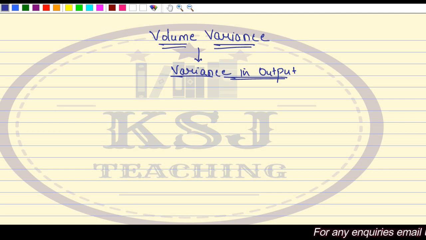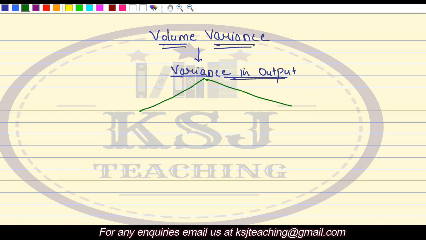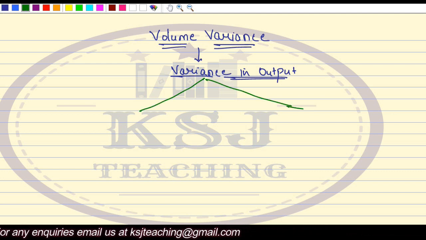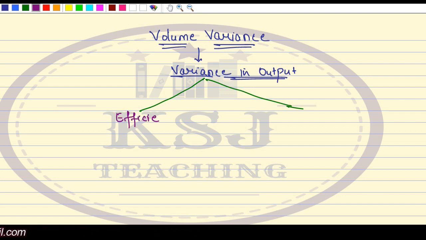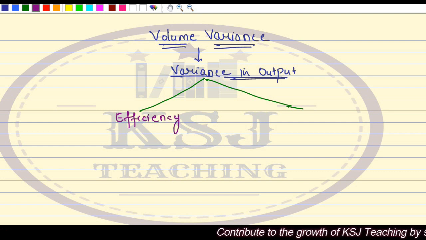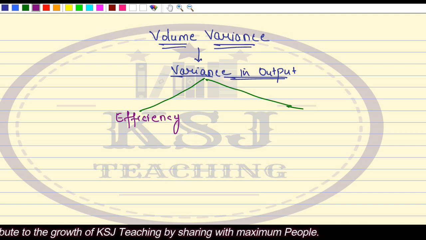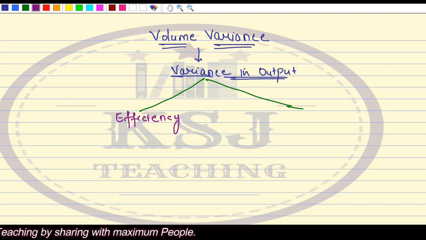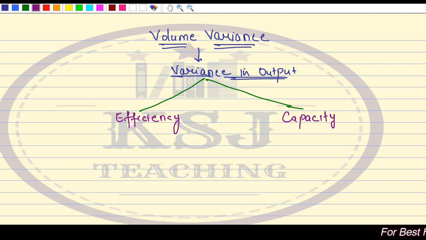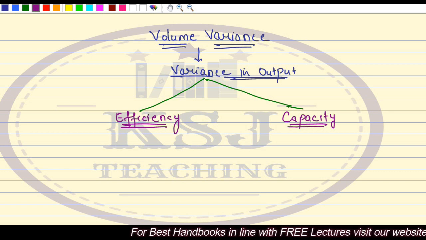Now, what are the reasons for variance in output? Here, we can say there are two major reasons. One is the difference in the efficiency of the workers. Variance can be adverse or favorable, and in both cases, it may be due to efficiency, right? And the second reason is the capacity of the workers to work. Now, these two are the reasons.